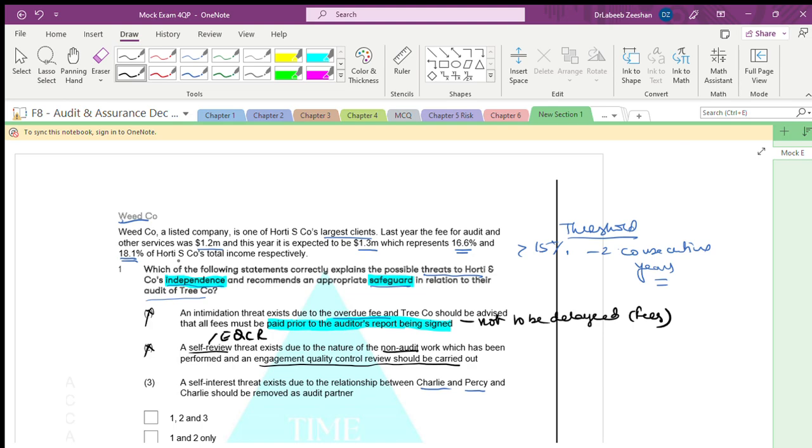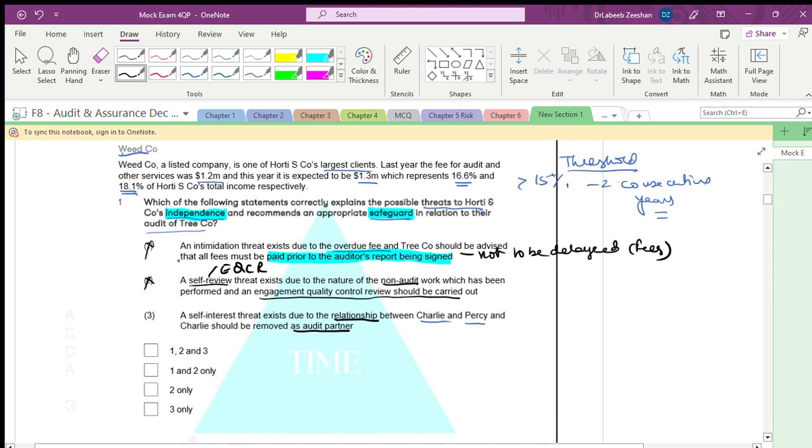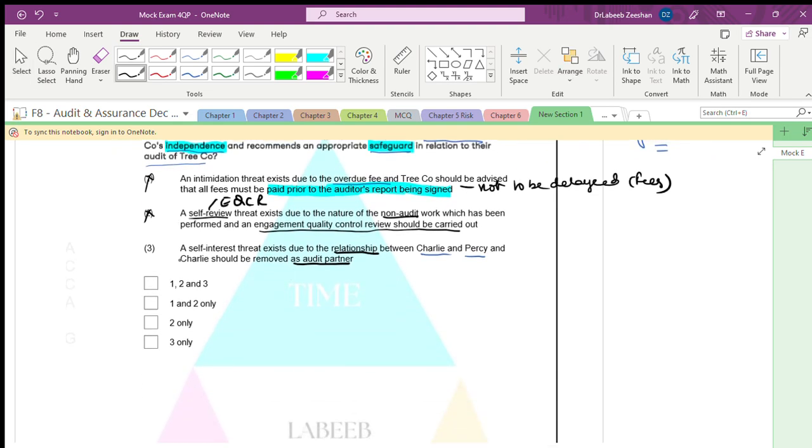Fine. A self-review threat exists due to relationship. This is very critical between Charlie and the audit partner, and should be removed. We should not have a relationship between them. If that is the case, this is a threat. Okay, it is a threat. The answer is 3. Next.